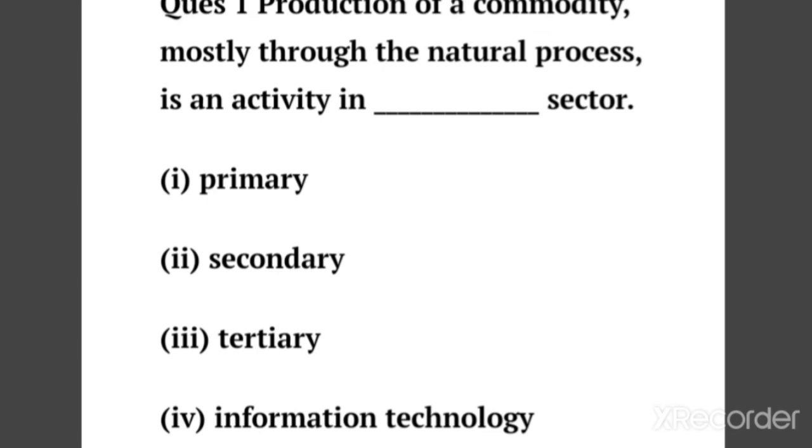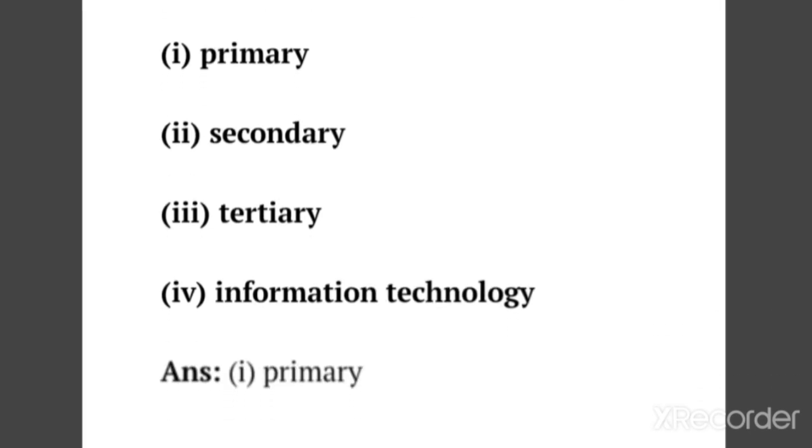So the correct option is option first, primary. This is a common question, I think you all know. The primary sector includes all those activities whose end purpose consists in exploiting natural resources. Examples of the primary sector are agriculture, fishing, forestry, deposits. Next is question number 13th.